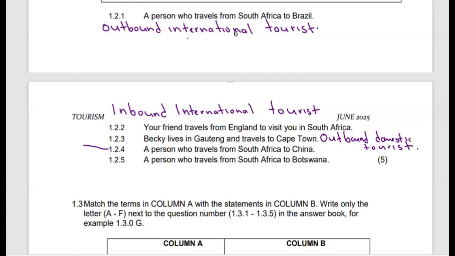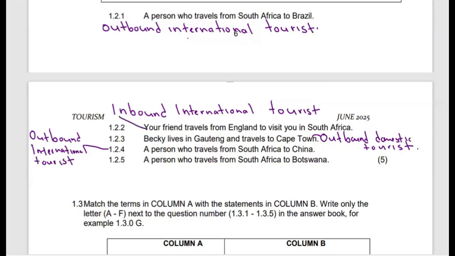Then moving on to 1.2.4, a person who travels from South Africa to China. A person who travels from South Africa to China is also called an outbound international tourist. Then moving on to the next one.